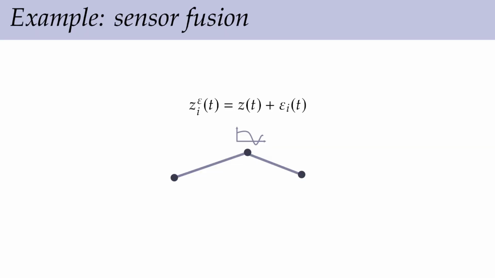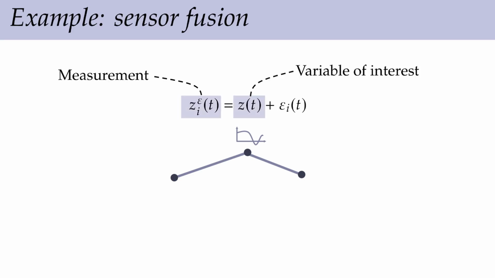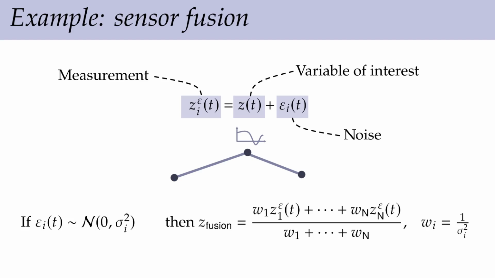This can be very useful in a sensor fusion setting, where each of the agents measures the same variable of interest across the network, with perhaps different levels of noise. It is typically the case in which the noise signal is normally distributed with zero mean and variance given by sigma squared. A popular fusion rule is computing the following weighted average, where the weights are the inverse of the local variance, giving more importance to sensors with higher quality measurements.